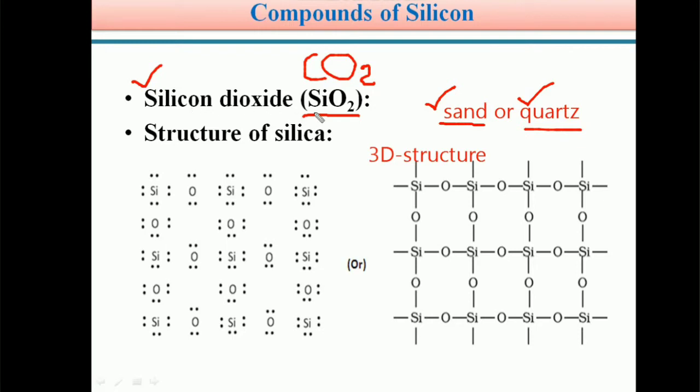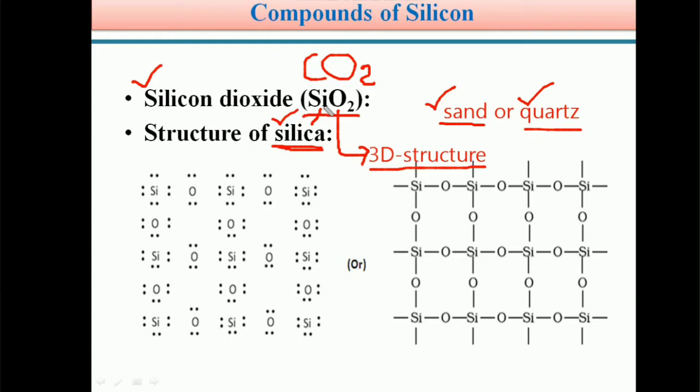Students, this silicon dioxide is available in nature in the form of a three-dimensional structure. This three-dimensional structure form is known as silica. The giant polymeric three-dimensional structure of SiO2 is known as silica. Generally, silicon dioxide exists in the form of silica.